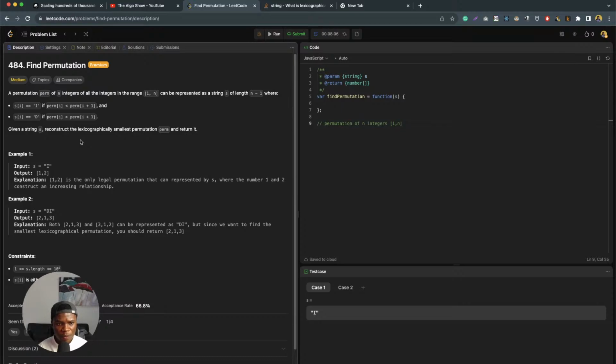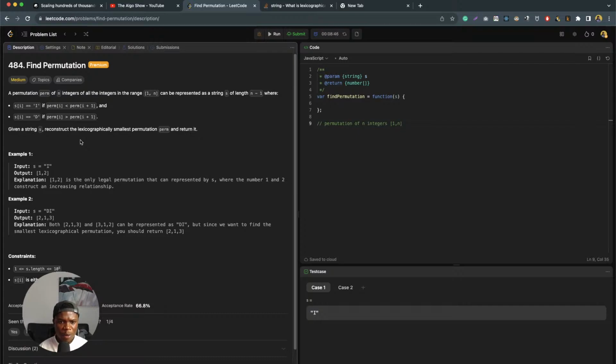A permutation perm of n integers of all the integers in the range 1 to n.